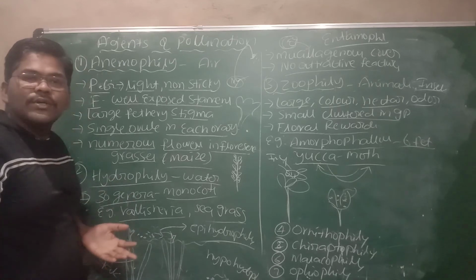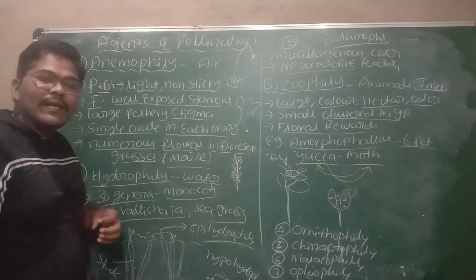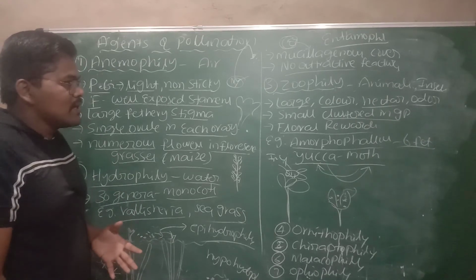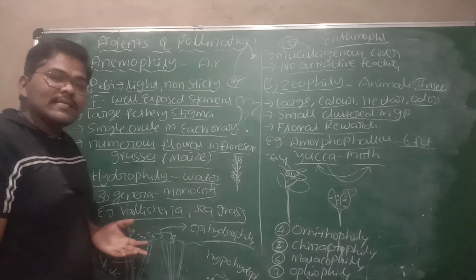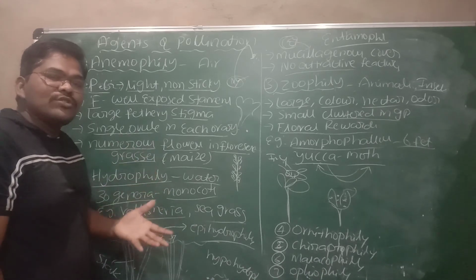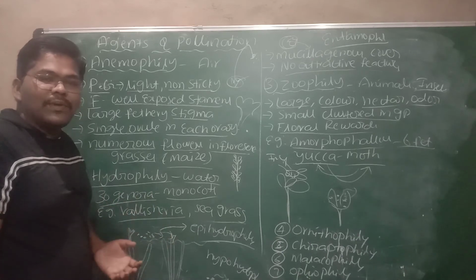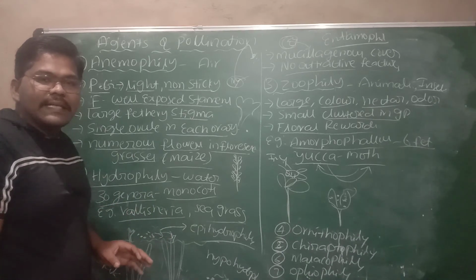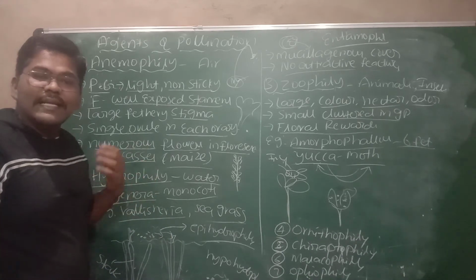In the next class, we will discuss the pollen pistil interactions. That means after the transfer of pollen grains, how the pollen tube is formed, what is the use of the pollen tube, how it will reach the embryo sac, all that we will discuss in the next class.